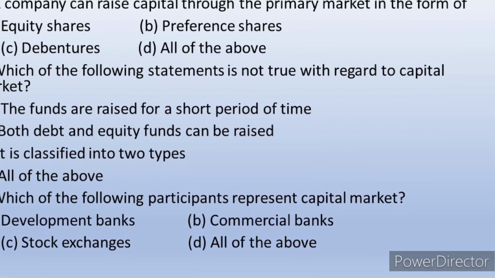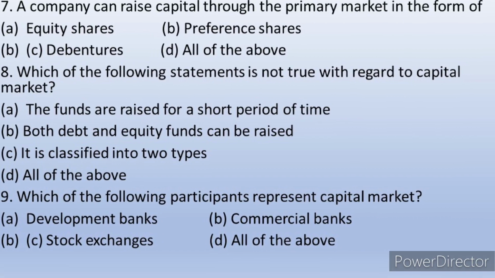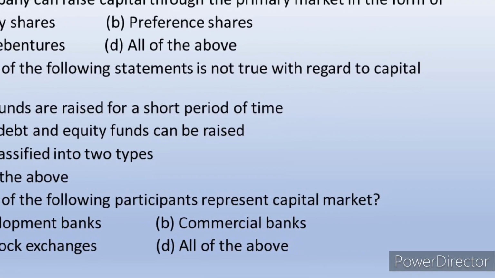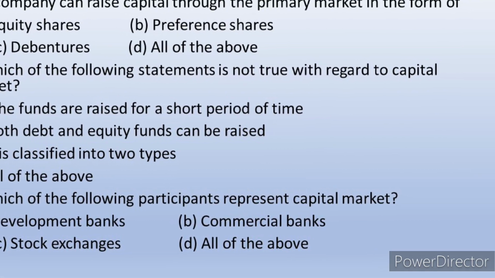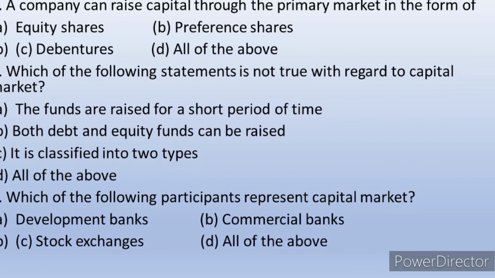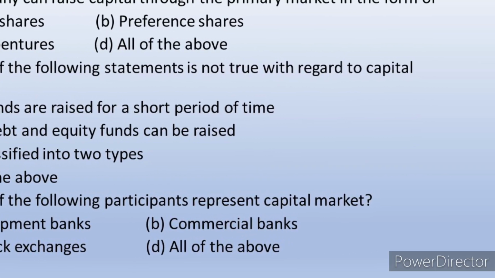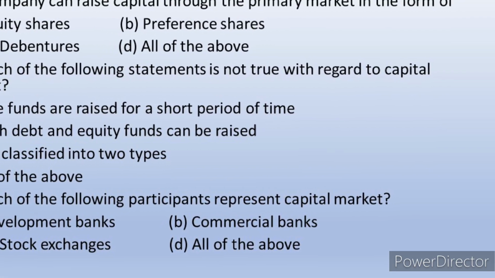Question number 7 is, a company can raise capital through the primary market in the form of. The primary market instruments are shares, that is equity shares and preference shares, debentures and bonds. So all these instruments can be issued through primary market. So the answer is D, all of the above.